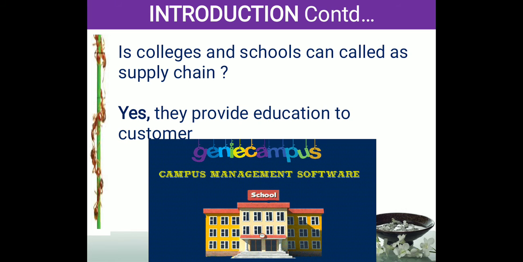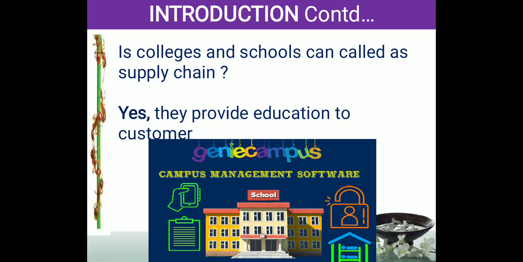Can colleges and schools be called a supply chain? Yes, colleges and schools also come under supply chain management, because they are not delivering any product. Instead, they are delivering a service. They are providing education and developing your knowledge. So service also comes under supply chain. That is the important point here: providing a product is not the only supply chain. Providing a service, providing knowledge to the customer, is also a supply chain, if the customer needs the knowledge and is satisfied.